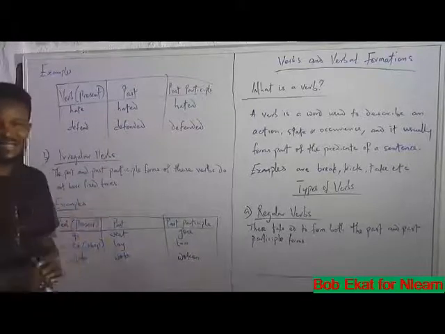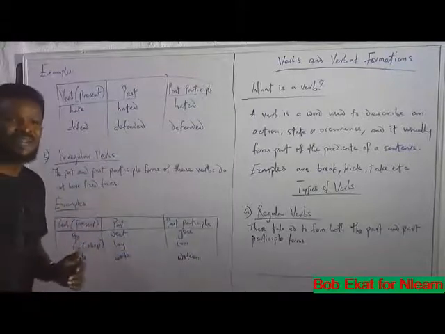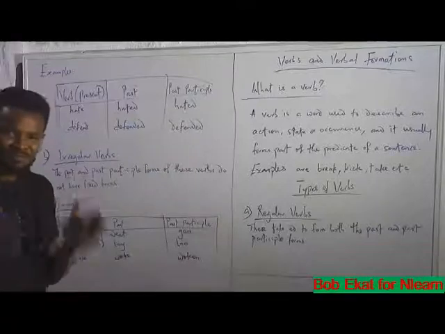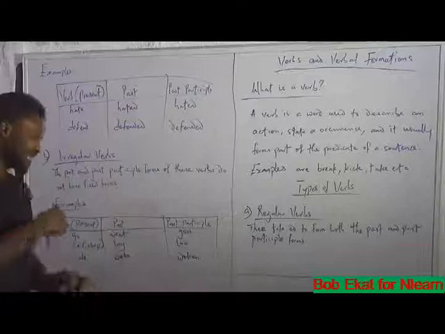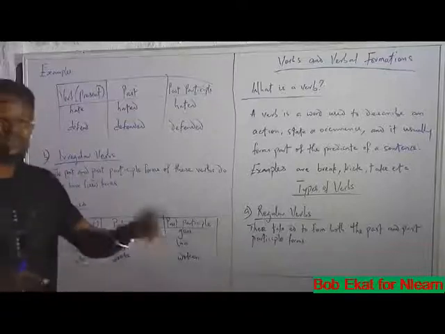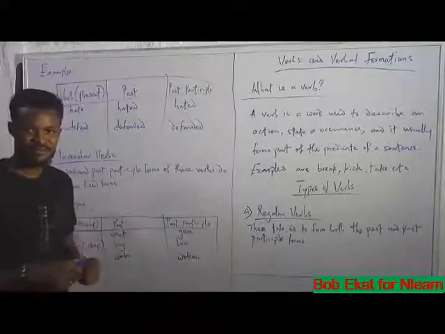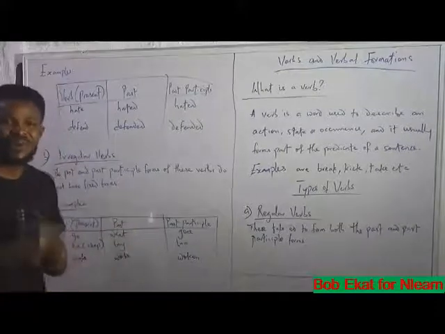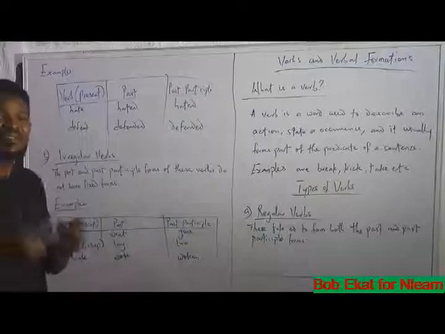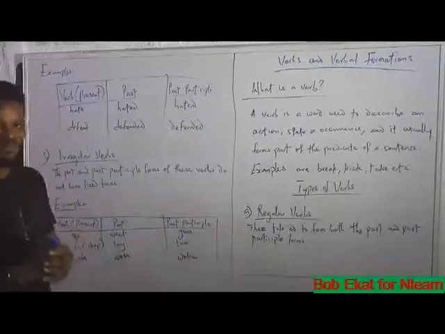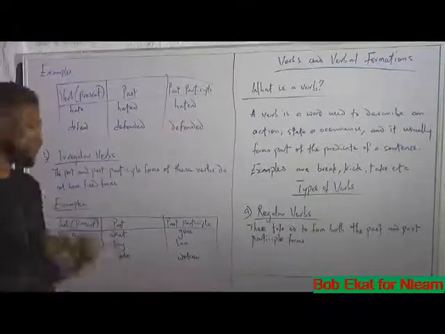Go, went. I go to school every day. Is in its current form. I went to school yesterday. And then in past participle it becomes gone. Nkechi has gone home. Nkechi had gone home yesterday before you came. That is in the past participle form.